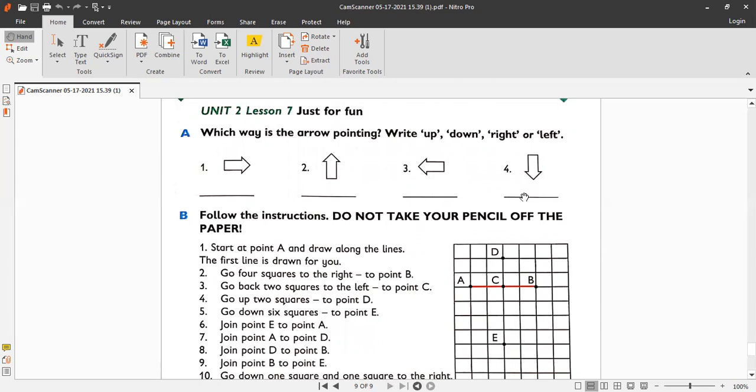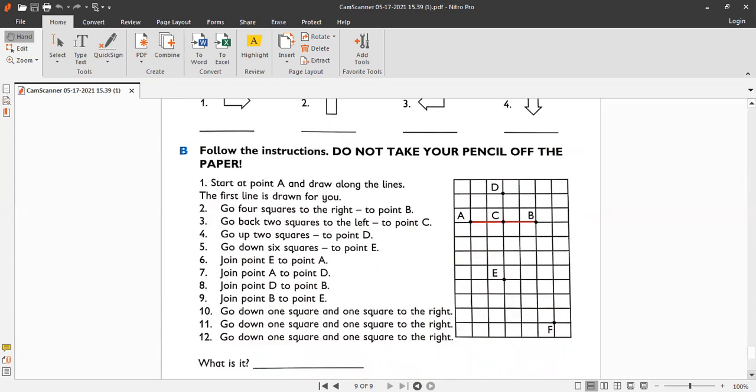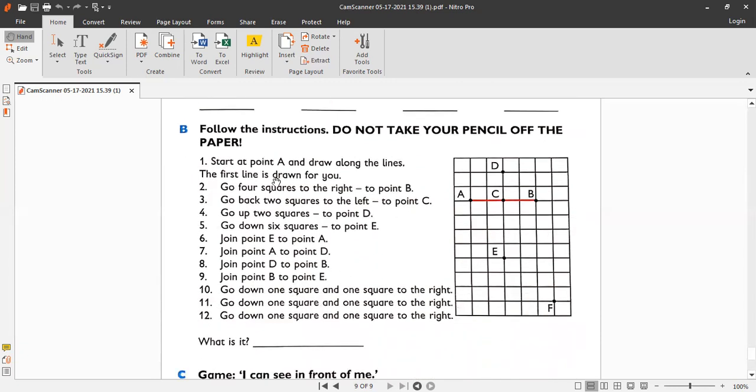Okay, next, this is a very fun activity. You have to follow these instructions given in exercise 2, and then you will notice what you have drawn. I will not describe it because it's a surprise for you. You will draw it yourself, but I think I have to tell you what it is. Okay, so it's not a surprise anymore, because I have to tell you what you have to write here. So the answer is, it is a kite.